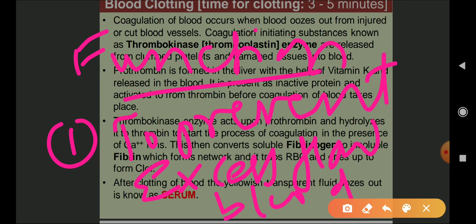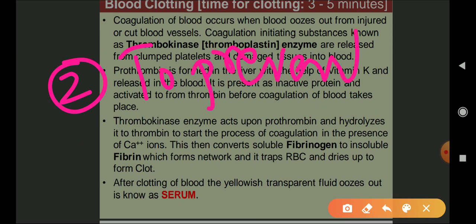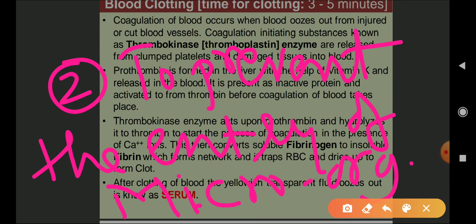The second function, which is the most important, is to prevent the entry of microorganisms. So which are the two important functions of blood clotting? Number one, to prevent the loss of blood, and number two, to prevent the entry of microorganisms.